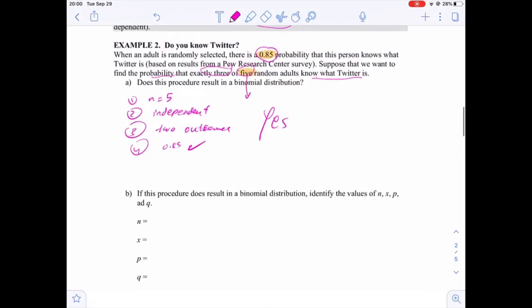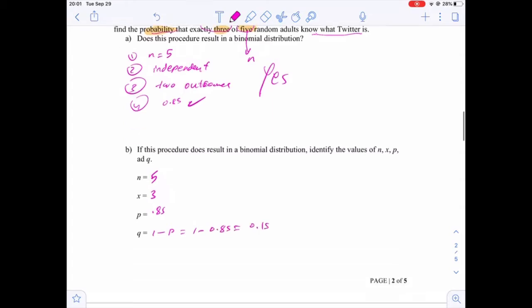Now we want to determine n. N is how many people are engaged in this experiment. We have 5, so n is 5. X is the number of successes. We are interested in finding the probability that exactly 3 out of 5 answer yes, so 3 is the number of successes that we are looking for, and p, the probability of success, is 0.85. And what is q? q is the probability of failure, which is 1 minus the probability of success, 1 minus 0.85, and that is equal to 0.15.